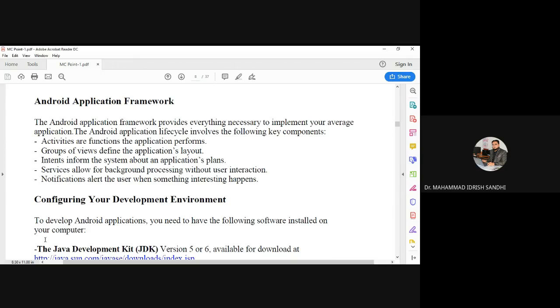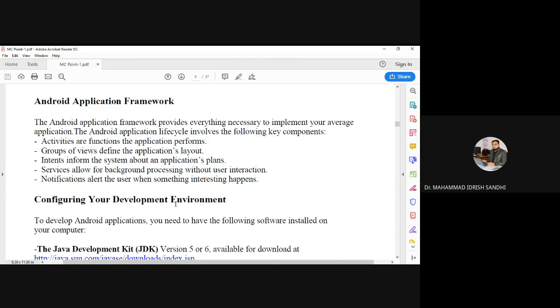So this is what views and layouts are, and this is also very important as far as Android layout is concerned.